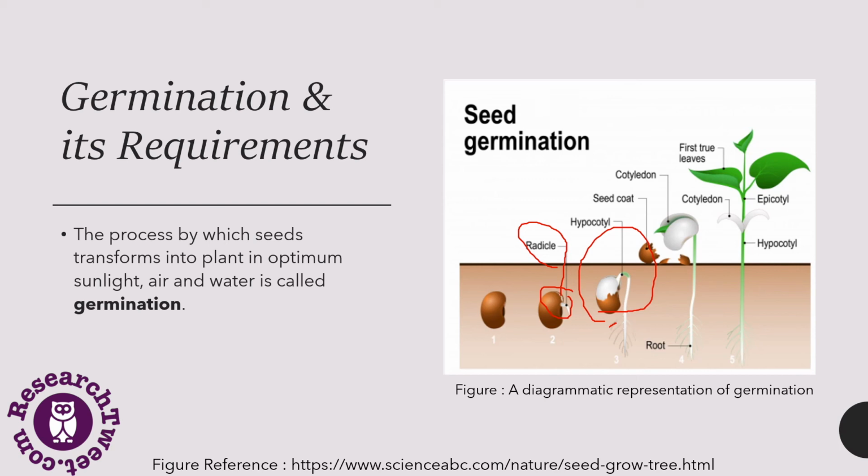This is how the seed coat breaks down and a root appears. When the root appears, it gets enough oxygen and water from the soil, and that leads to the rise of the cotyledons. This is how a whole plant grows through the process of germination.